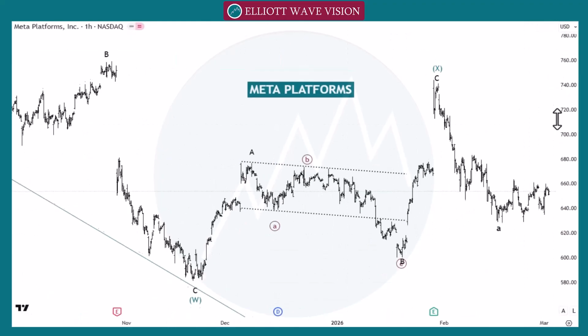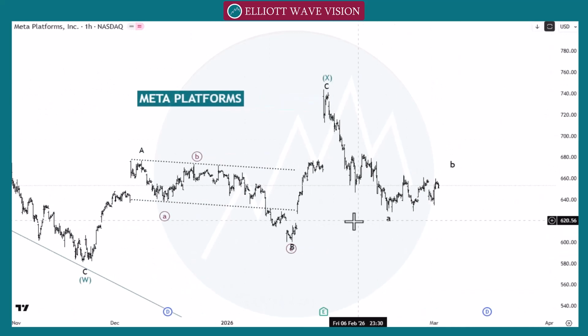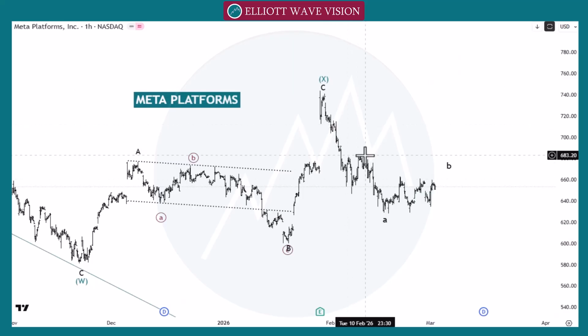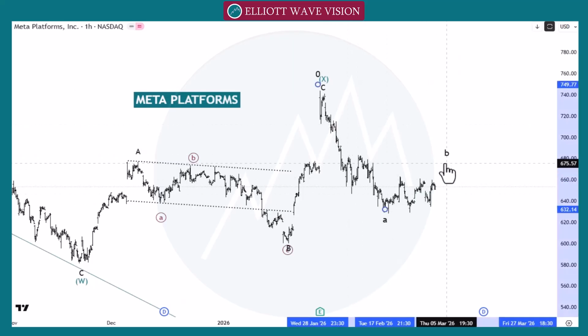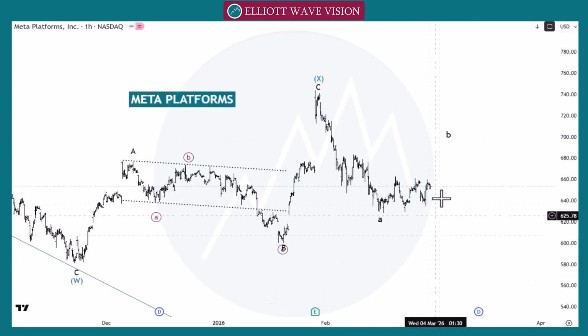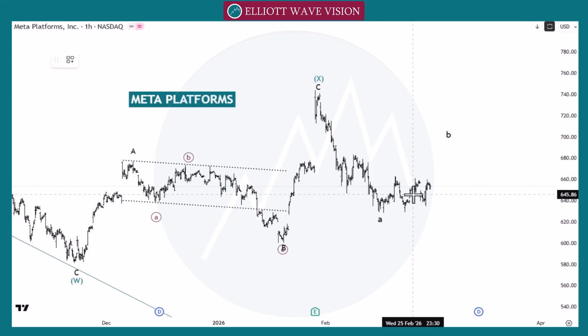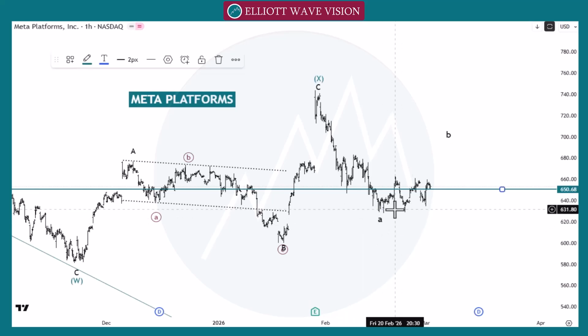So in lower time frame, after this W and then X, we count this structure as a wave 1, 2, 3, 4 and wave 5, wave A. Wave B can go towards the 50% retracement area or 61.80, 700, or the market may go towards the 680. So how do we join the next move? At this point, the strong and larger number 650. The pattern number 3 is in play.